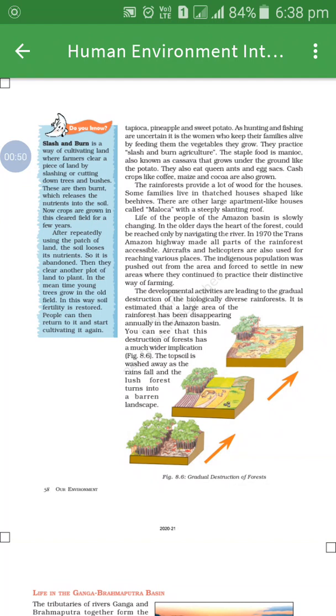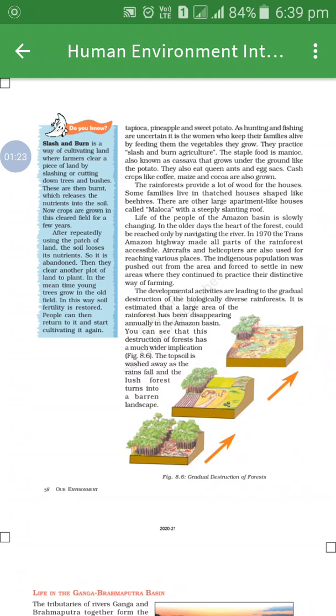You can see the picture over here, student, figure 8.6. Three pictures are shown in the textbook. The first picture shows the whole lush green forest. In the second picture, more than half of the forest is destroyed. In the third picture, the lush forest has turned into a barren landscape, meaning the topsoil is washed away as the rain falls.